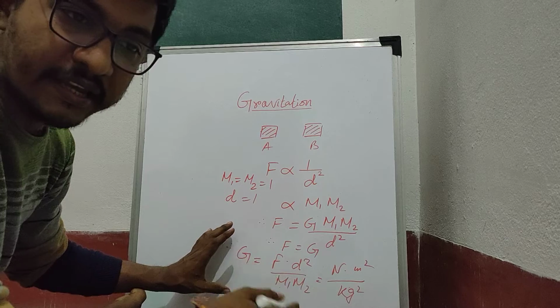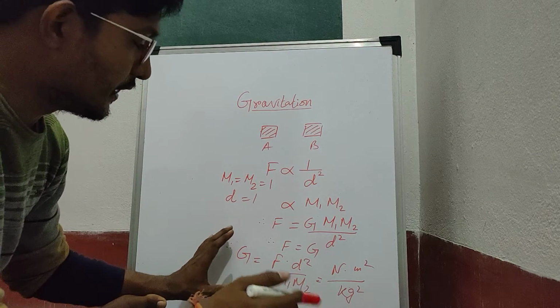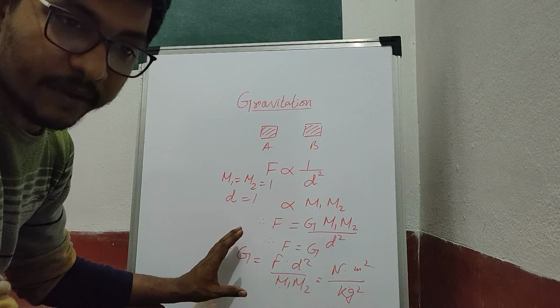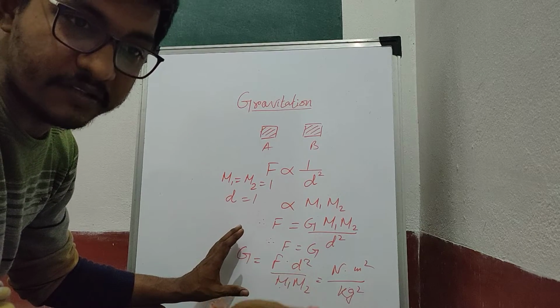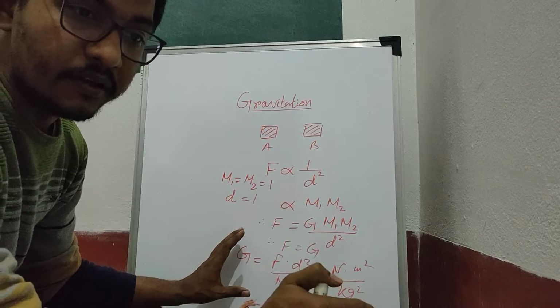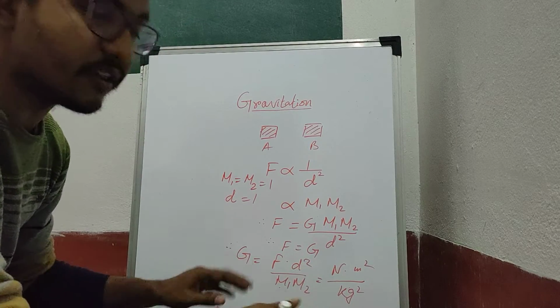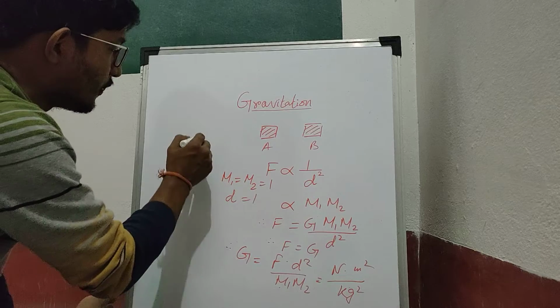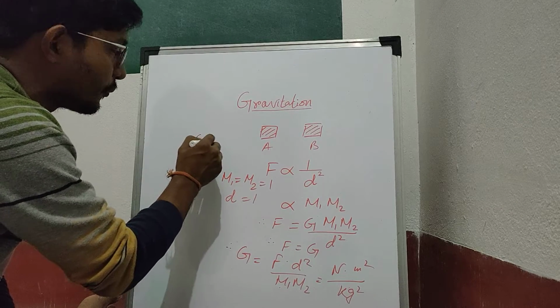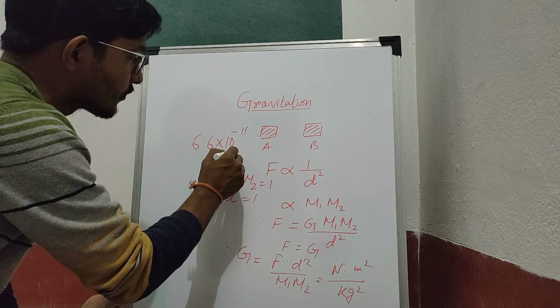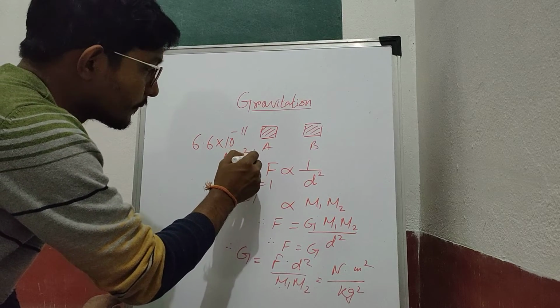The capital G value is a fixed value because it is known as a constant. Henry Cavendish first expressed that constant and found its value. Henry Cavendish first sensitively calculated this value, and after determining it he told that the value of the gravitational constant is 6.6 into 10 to the power minus 11 Newton meter square per kg square.